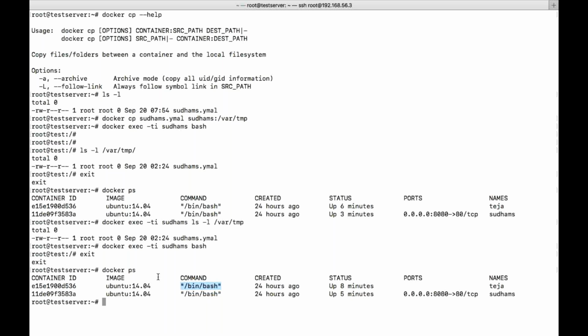So what is the default command? It has been bash. Now I'm trying to execute this command. So without logging into the container, we can execute the command on that container. Or if you want to log into the container, we need to give bash, in the sense you will log into the bash terminal.